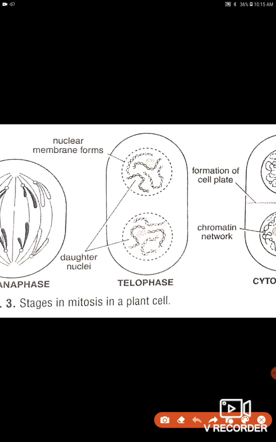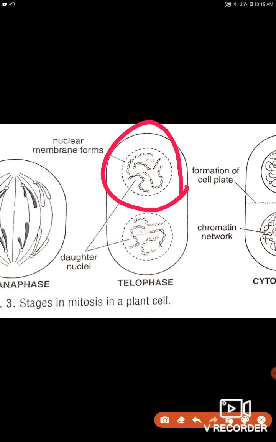The chromosome uncoils into masses of chromatin network. It means now they are forming a chromatin network. See here, the dotted line is present. It means a new nuclear membrane will be formed and the nuclei will increase in size. So nucleoli will form again.